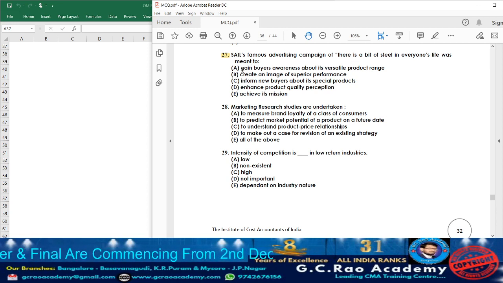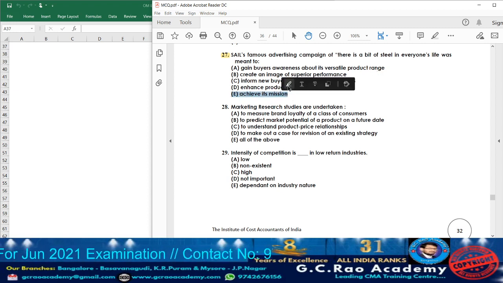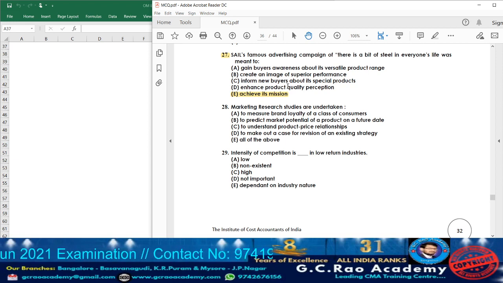Option A, gain buyers' awareness about its versatile product range. Option B, create an image of superior performance. Option C, inform new buyers about its special products. Option D, enhance product quality perception. Option E, achieve its mission. So that statement is going to indicate what? To achieve its mission. So the answer will be option E.